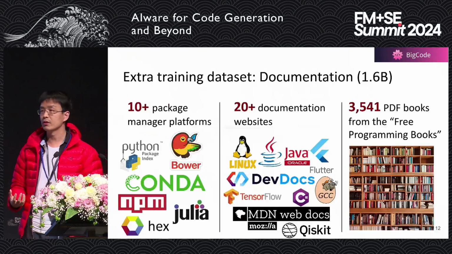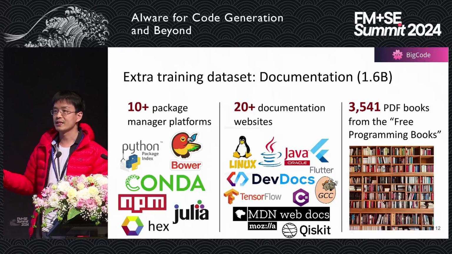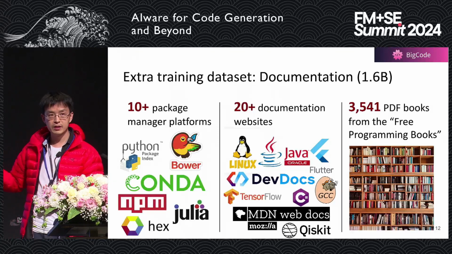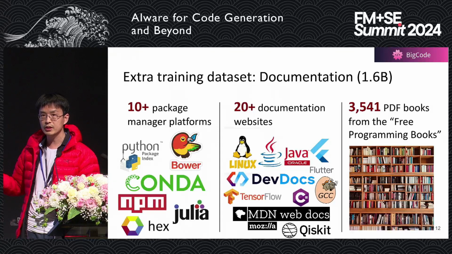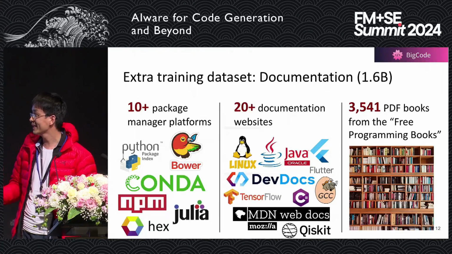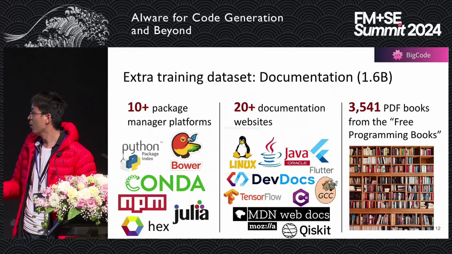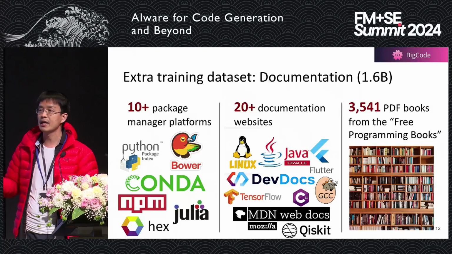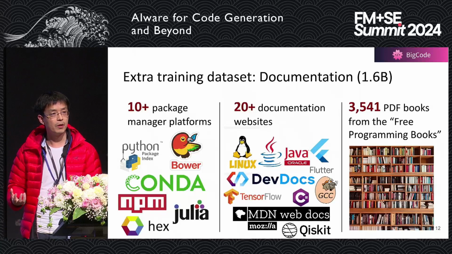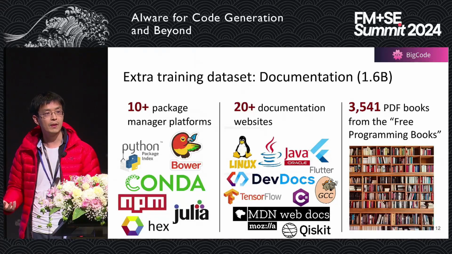And another example I'd like to give is about documentation, right? Which only includes 1.6 billion tokens, right? We include all those sources. For example, for this particular code documentation category, we include all the documentation from all the projects from over 10 package manager platforms, including Python Package Index, Bower, Conda, NPM, Julia, and so on. We also include over 20 documentation websites for very popular projects like Linux and TensorFlow, and for very popular languages like Java and C#.